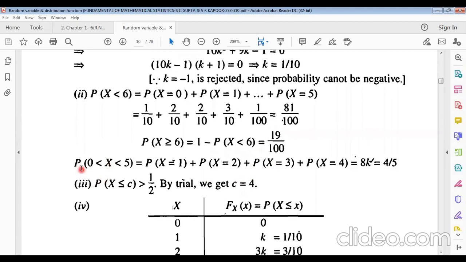Now, if we find the probability that x lies between 0 and 5, that means we have to find the probability of x equals 1, not 0. X equals 1, 2, 3, 4.